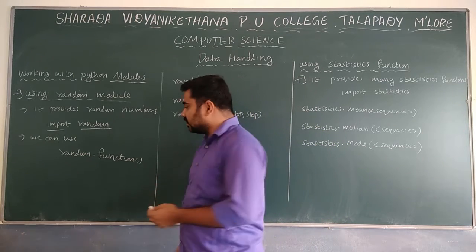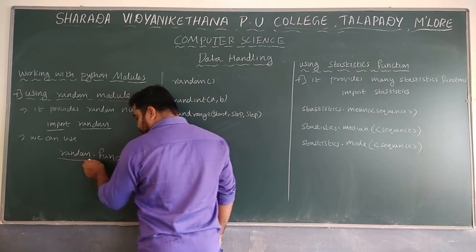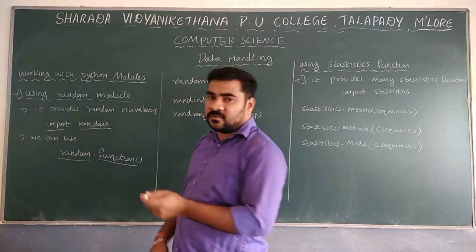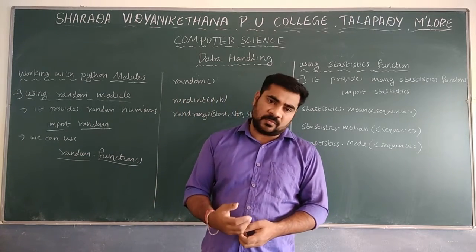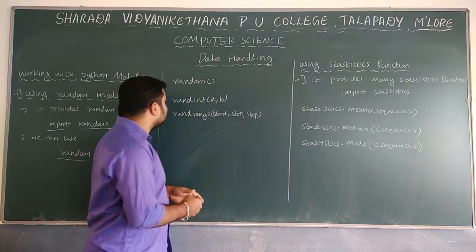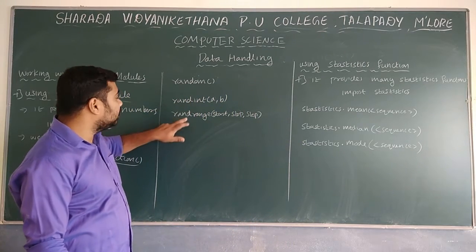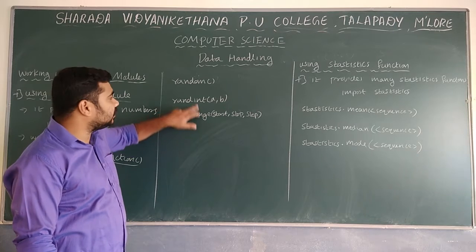Then we can use the random functions like this: random dot function name. By that we can generate the random numbers. Mainly three functions are available here. One is random, randint, and randrange. There are mainly three functions.